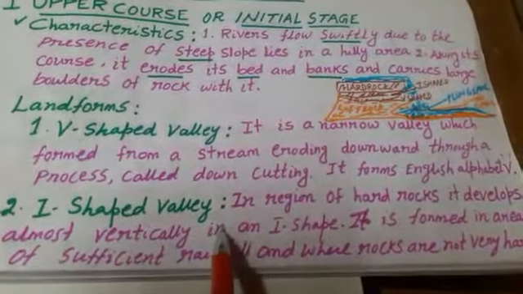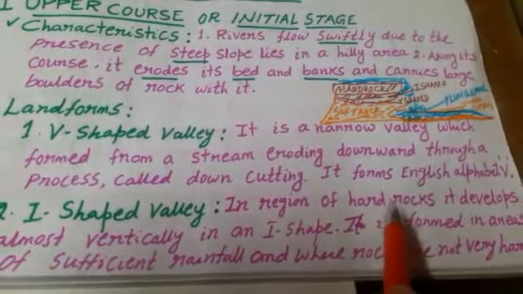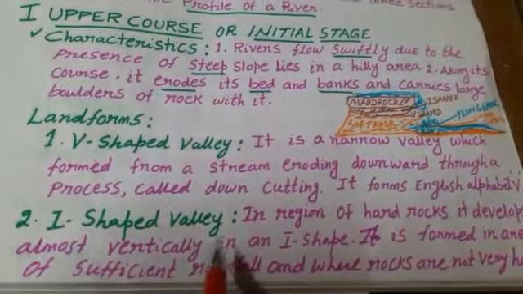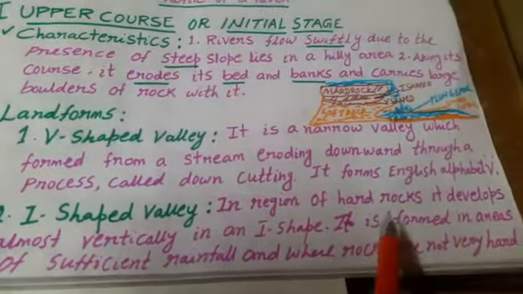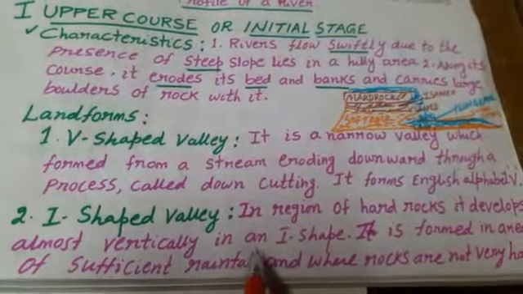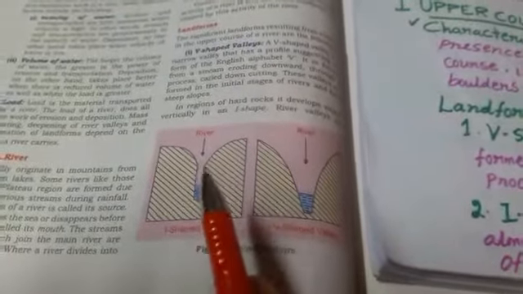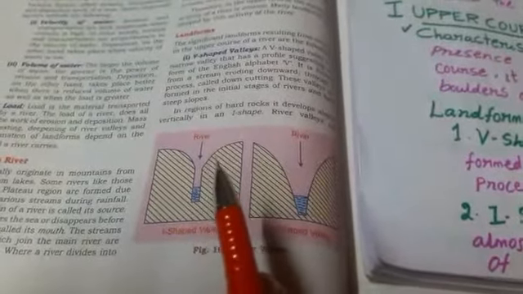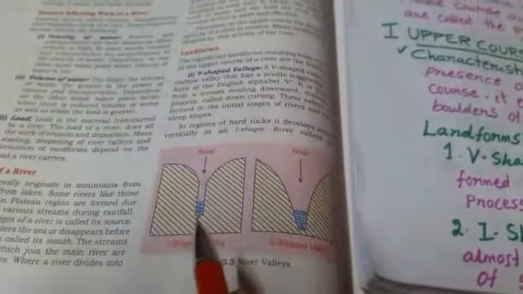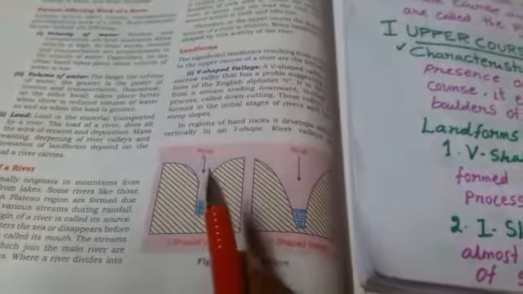What do you mean by I-shaped valley? In a region of hard rock, it develops almost vertically in an I shape. It is formed in areas of sufficient rainfall and where the rocks are not very hard. In those areas the volume of water in the river is more and the rock masses are not very resistant. In that way the river erodes deeply and develops the I-shaped valley. I-shaped valley formation depends on sufficient volume of water and also the presence of less resistant rock.